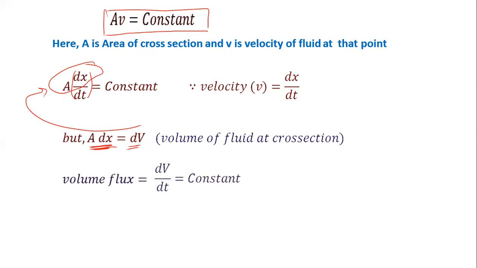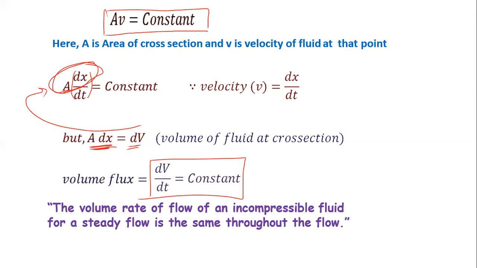So volume flux is equal to dV by dt, and it is constant. Here, instead of A into dx, we substitute dV, and it is constant. So we can write that the volume rate of flow of incompressible fluid for steady flow is the same throughout the flow. That is, volume flux is constant.